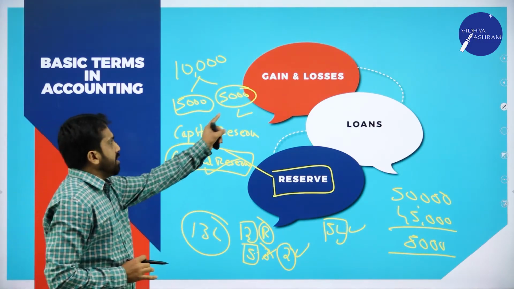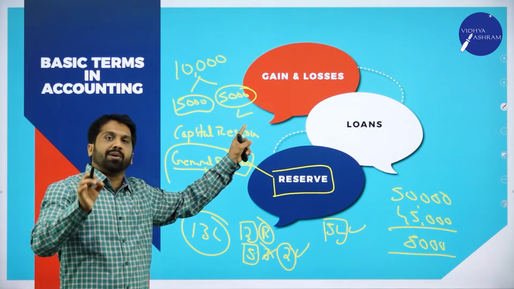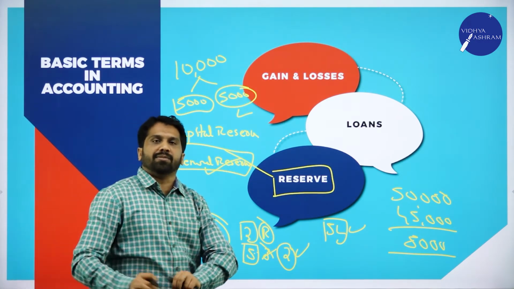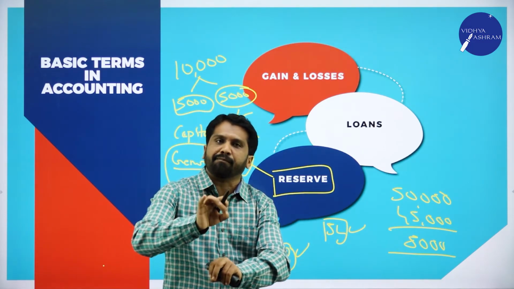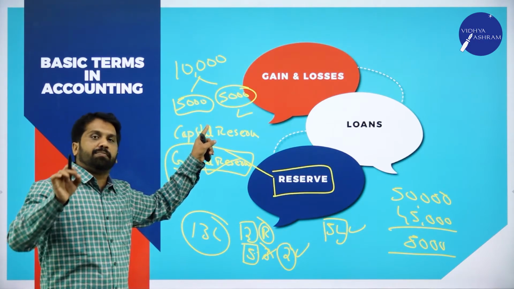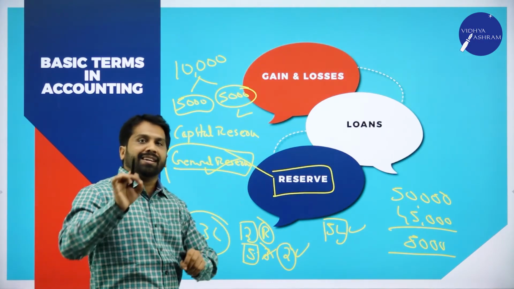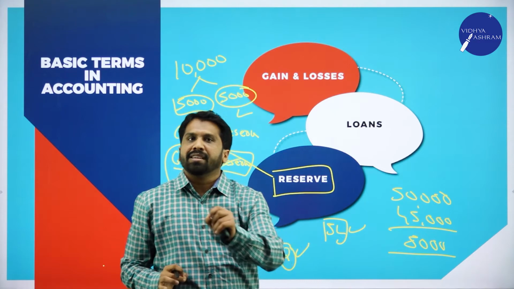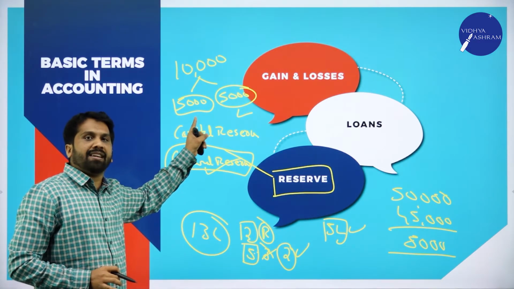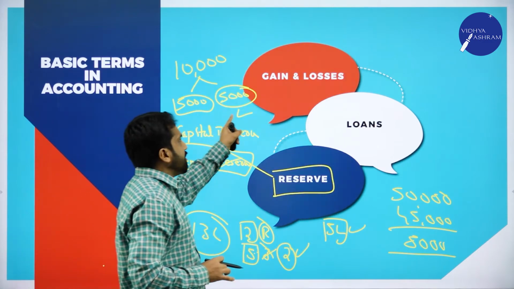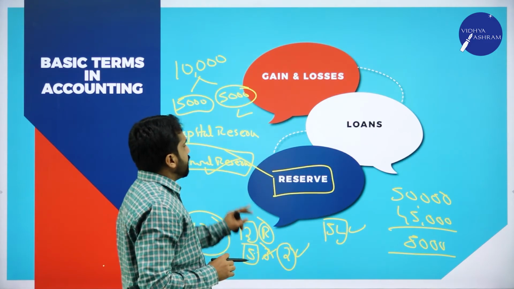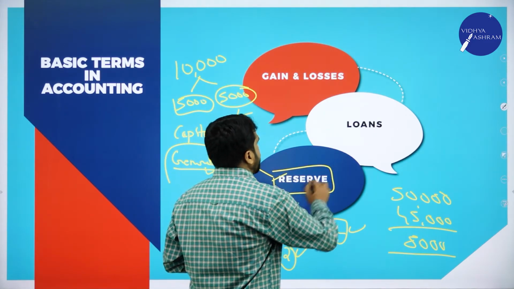Why? Because this 5,000 is not kept for a specific reason, whereas the other 5,000 is specifically kept for rent purpose. So this we call capital reserve or specified reserve, and this we call general reserve. Clear? Now your reserves are done.